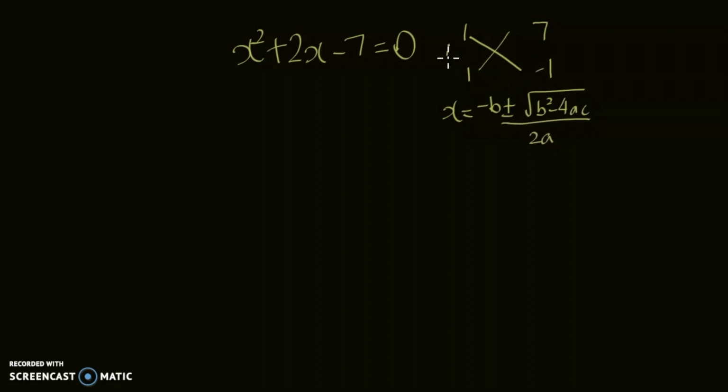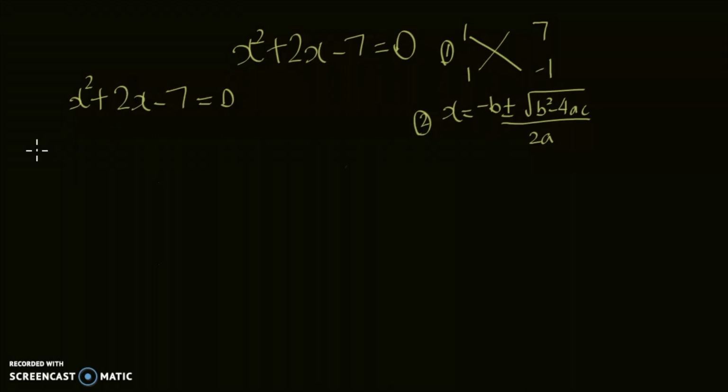So we can either use the cross method, we can use the quadratic formula, or we can complete the square. For the sake of this example, we're going to use completing the square instead of the quadratic formula. Let's say we have the expression. I'm going to write it again here. x squared plus 2x minus 7 is equal to 0. Now I'm going to complete the square to find the values of x.